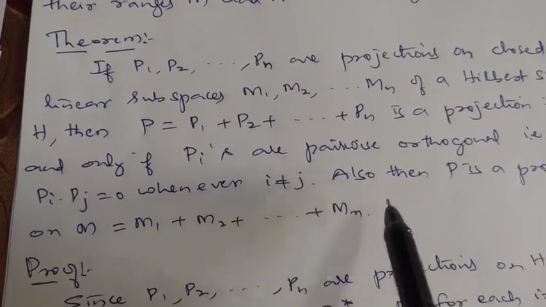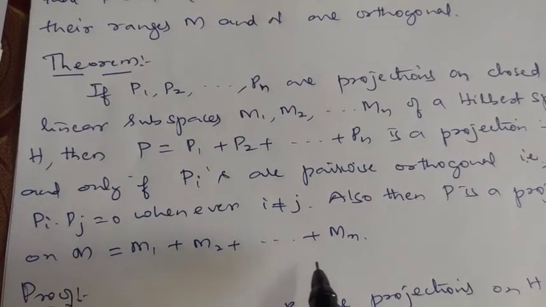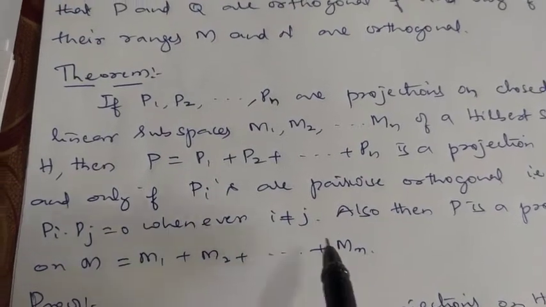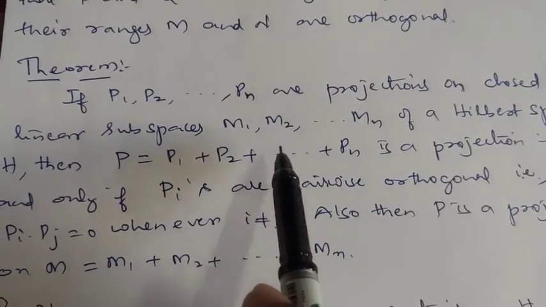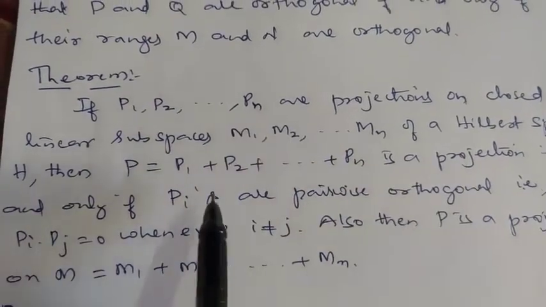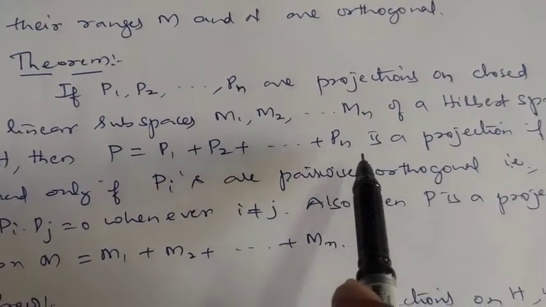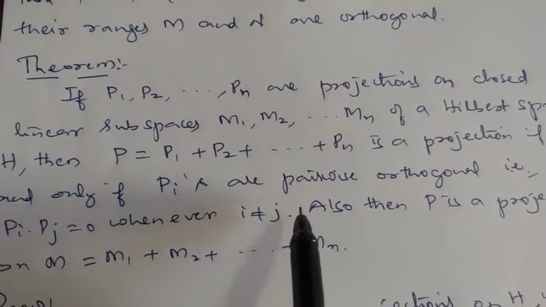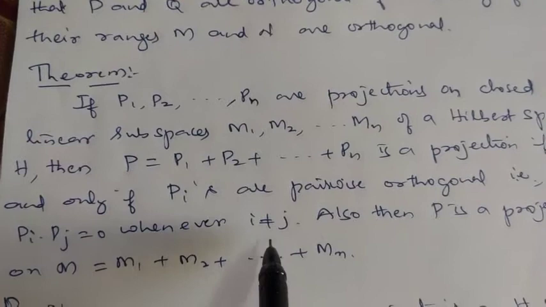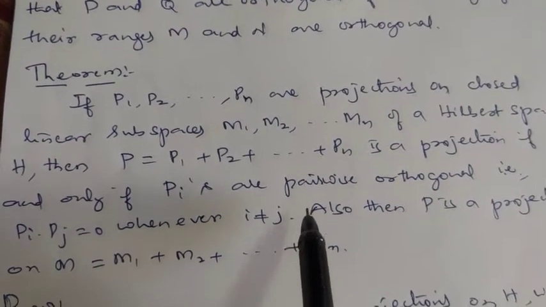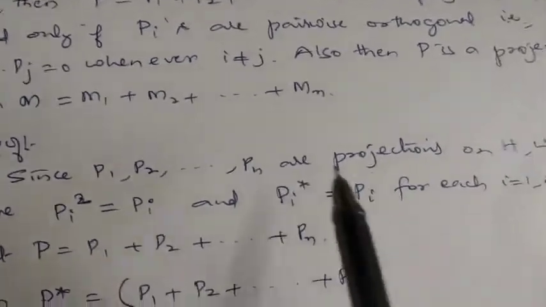In this case, P is a projection on the sum M, which is M1 plus M2 etc. plus Mn. Understand this? That is, Pi Pj is 0 whenever i is not equal to j, and also P is a projection on M.